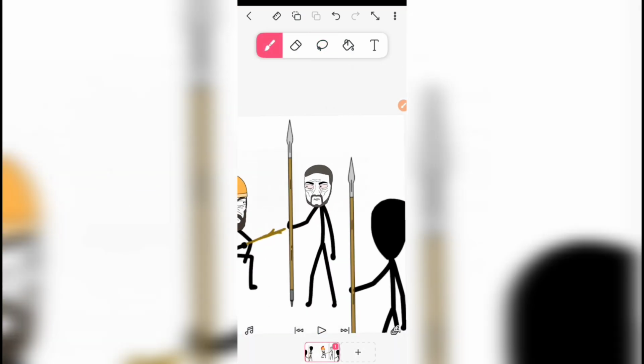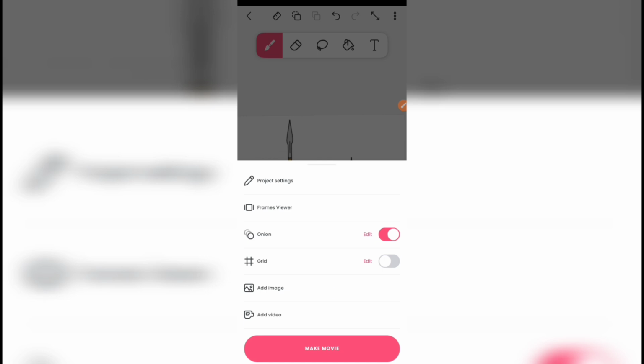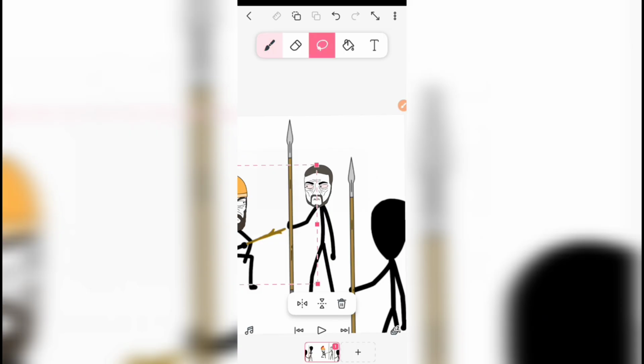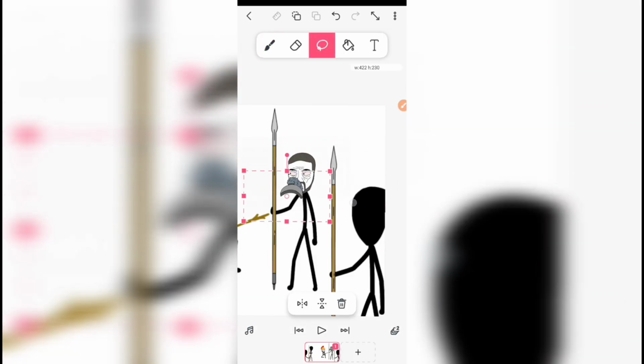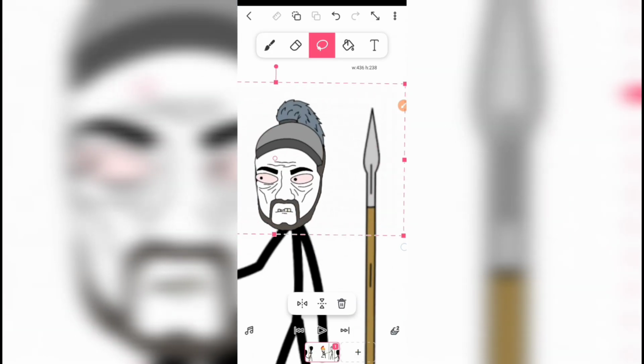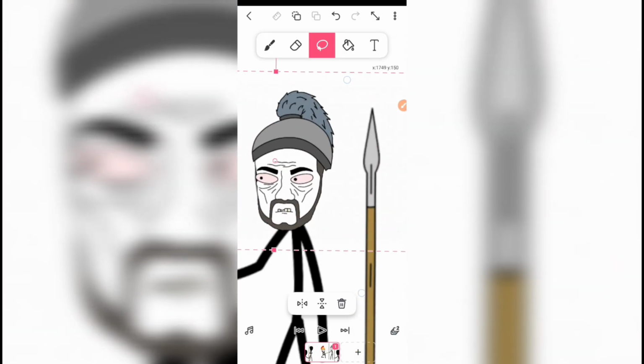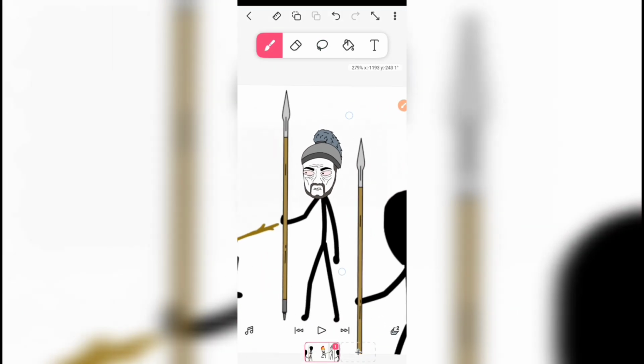Now let us add the second helmet, and then we adjust. Okay, we'll be using it like this. This is not bad. We'll be using it like this.